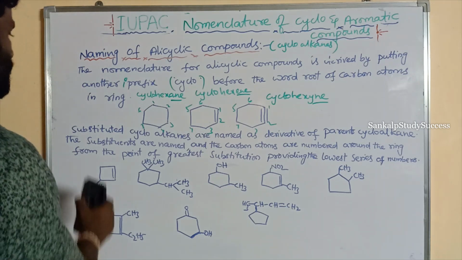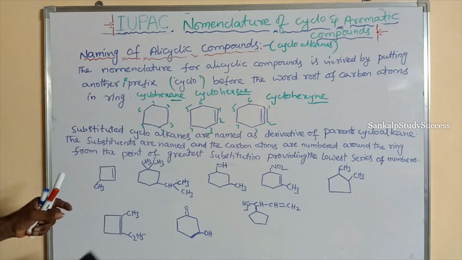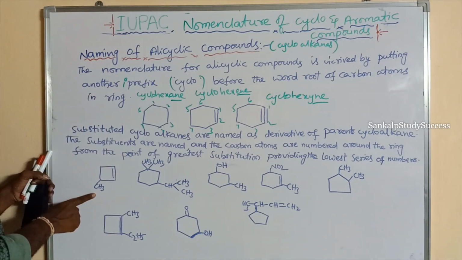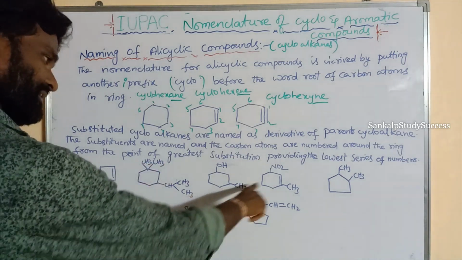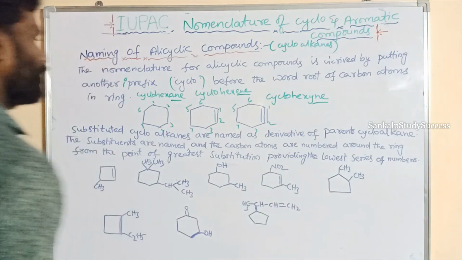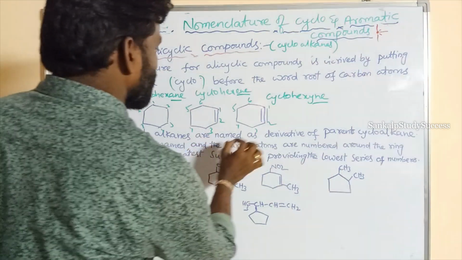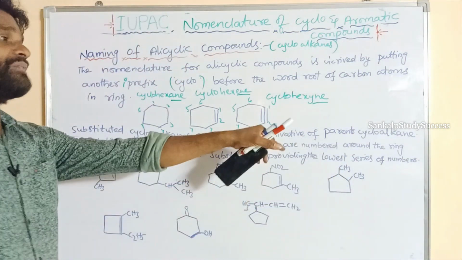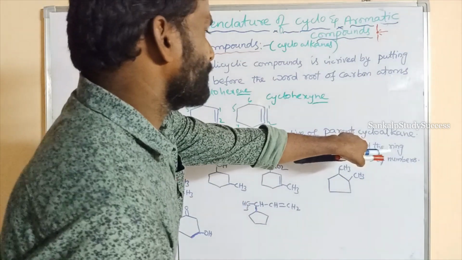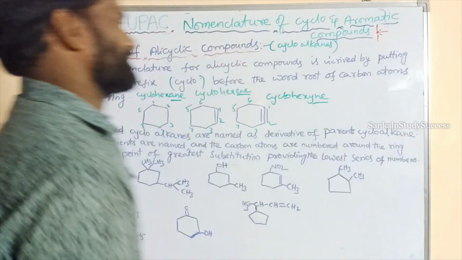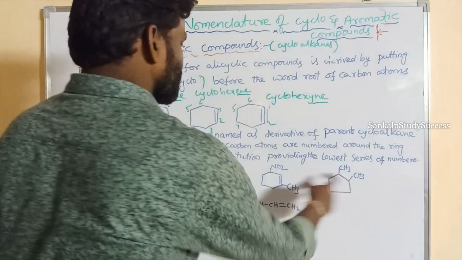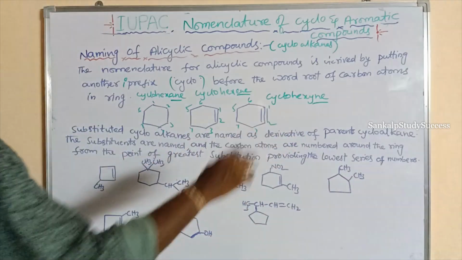Next we go to substituted cycloalkenes. Here CH3, OH and NO2 are substituents. Substituted cycloalkenes are named as derivatives of the parent cycloalkenes.